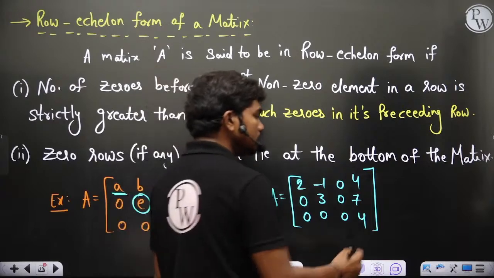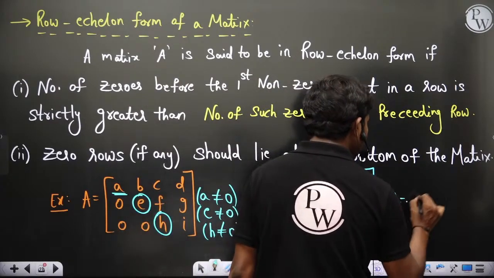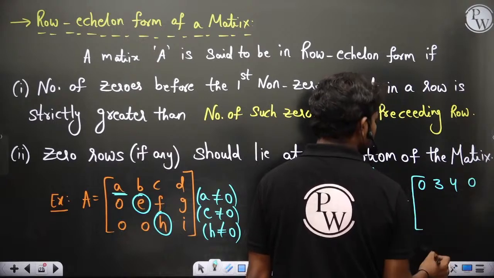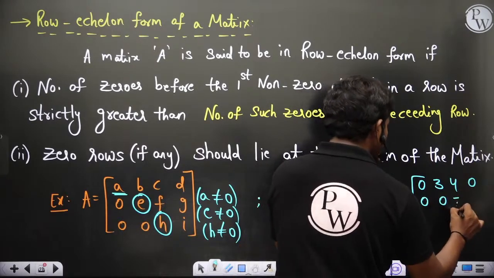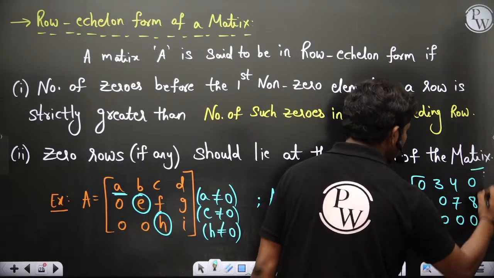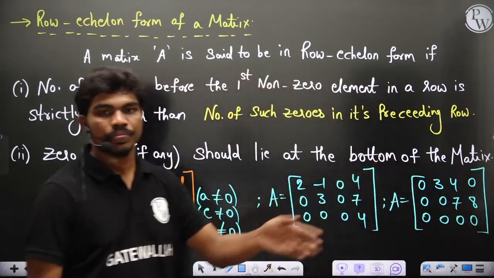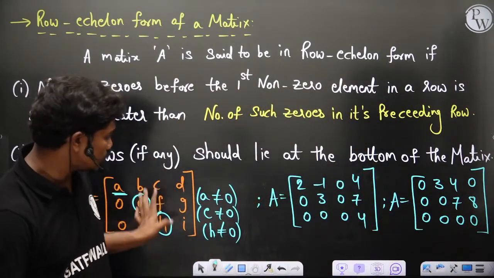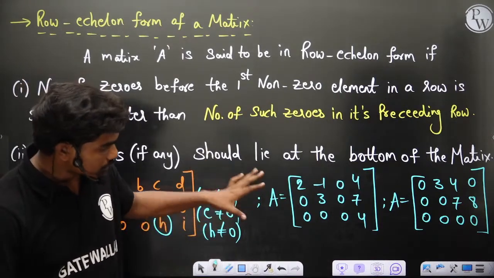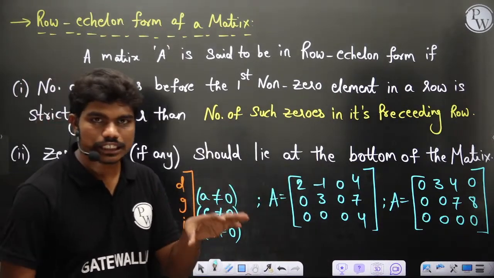Or as I told you, if you have any 0 rows, for example, 0, 3, 4, 0, then 0, 0, 7, 8, let's say, and then you have a complete 0 row, this is also in echelon form. We will see how to convert matrices into any one of these forms. But if a matrix is in this particular format, we say this is in echelon form.